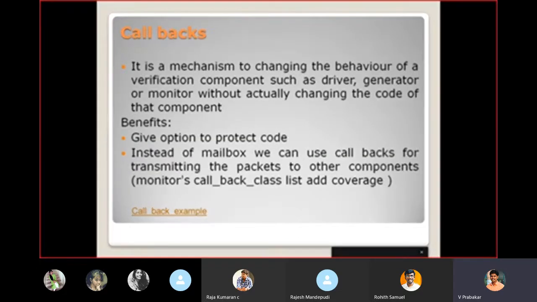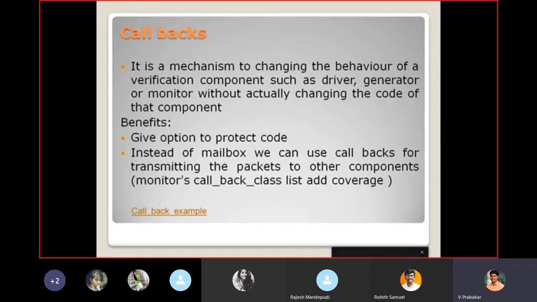we have VIP, that is verification IP, and another one is IP. IP is nothing but intellectual property. It provides a specification to be manufactured into a physical design. In a simple way, that is an RTL design.